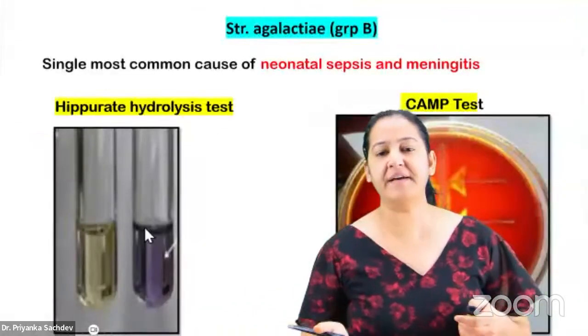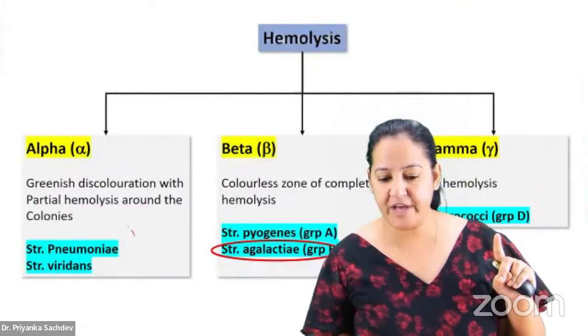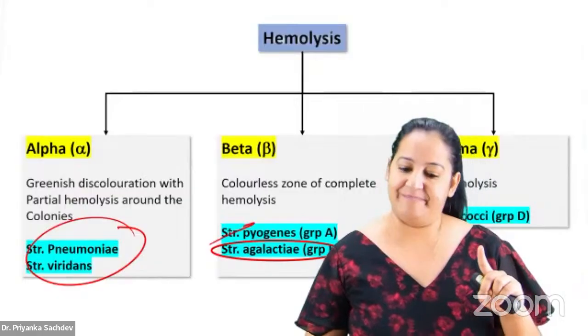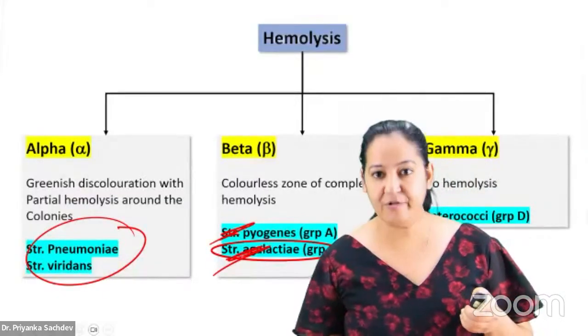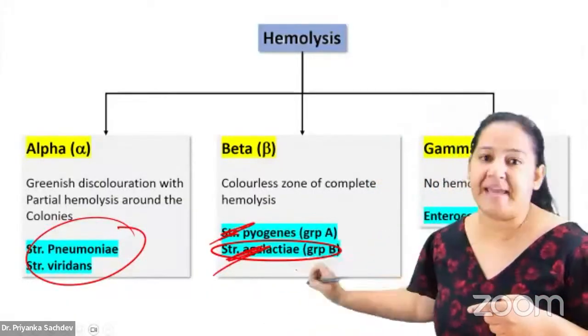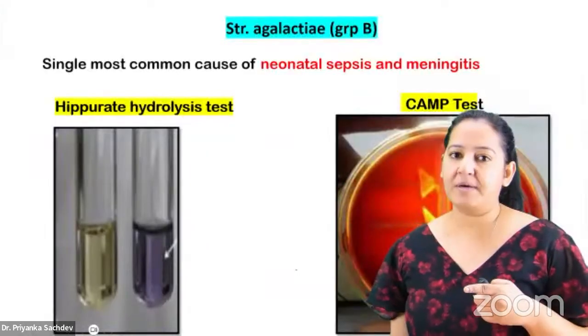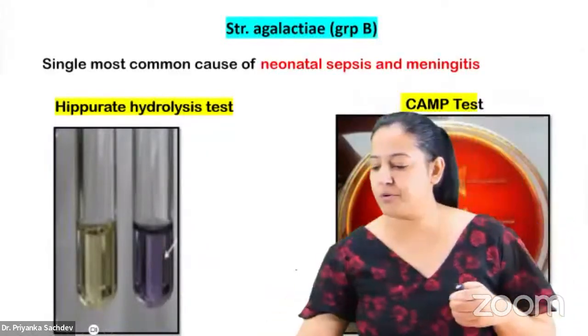So let's move further. We are done with the 2 alpha hemolytic, both are done. We are done with one of the beta. Let me tell you the other beta. The other beta is group B beta hemolytic, that is Streptococcus agalactiae. Let me tell you the two unique properties of Streptococcus agalactiae.